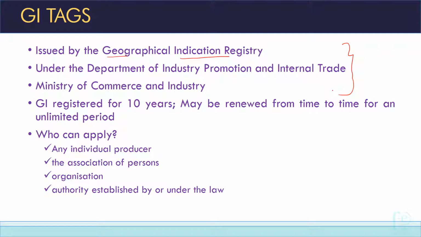Then for how long GI tags are valid? GI tags are valid for a period of 10 years. Then it can be renewed after 10 years. It can be renewed after every 10 years for an unlimited period.